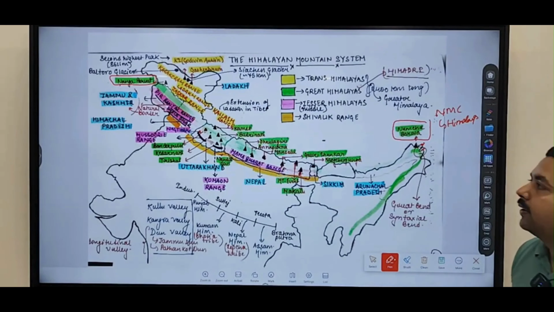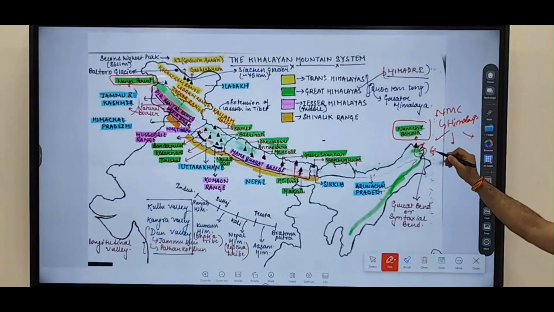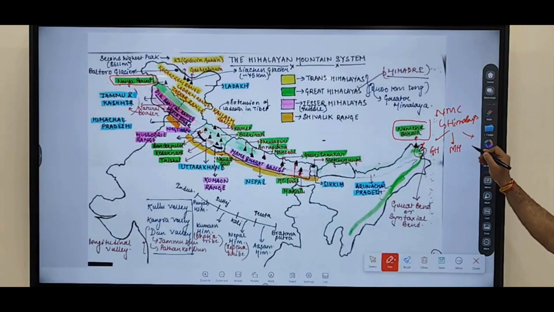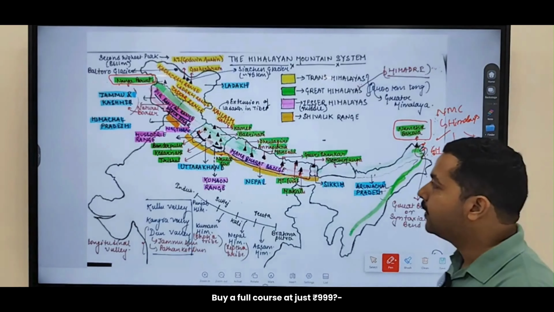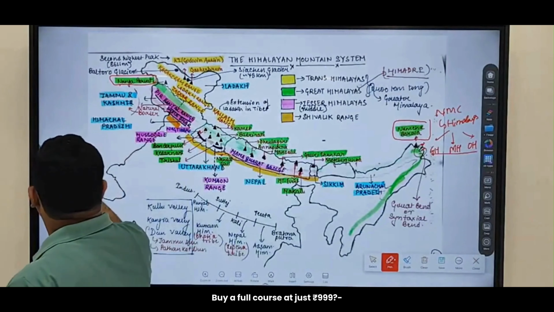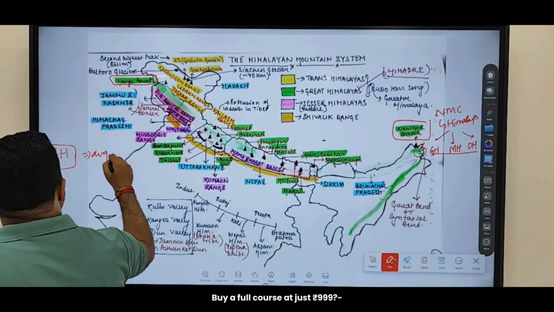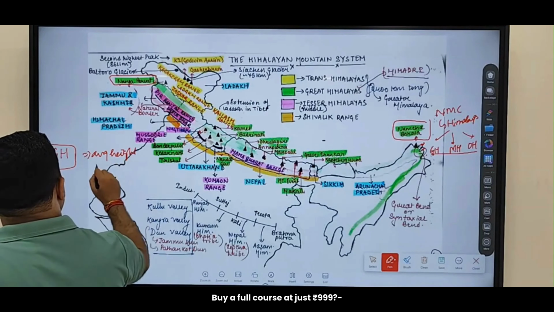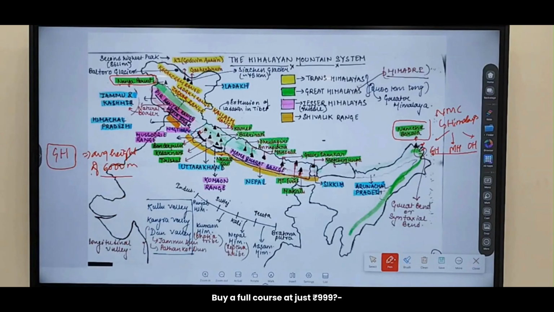Fine. Now we discussed the Himalayas are divided into three major aspects: Greater Himalayas, Middle or Lesser Himalayas, and Outer Himalayas. The first is your Greater Himalayas. Now Greater Himalayas have an average height of around 6,000 meter. Clear? So that you have to keep in mind.